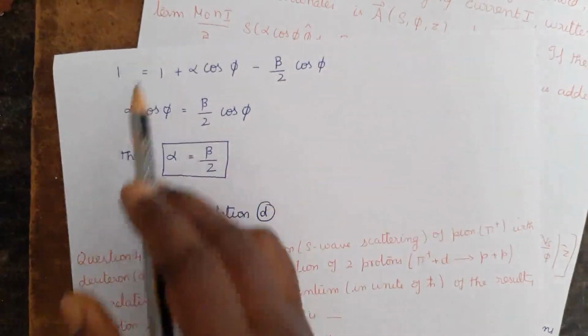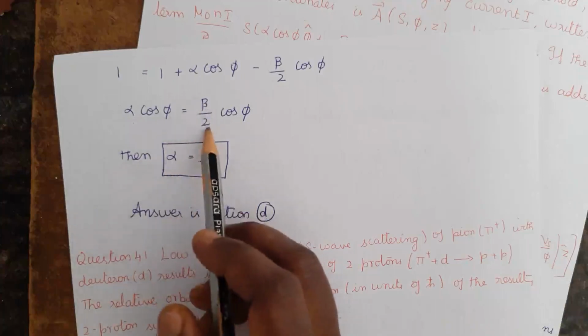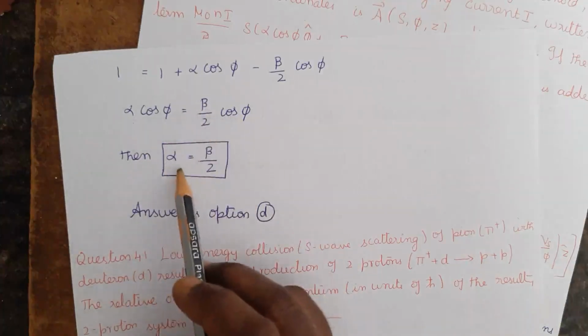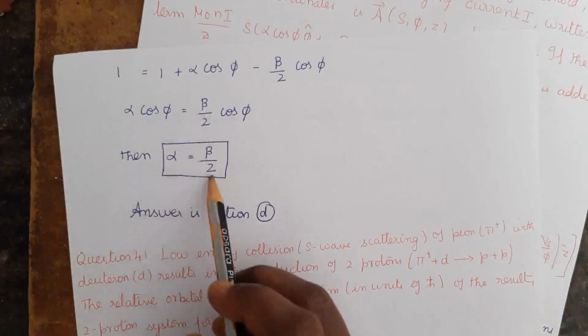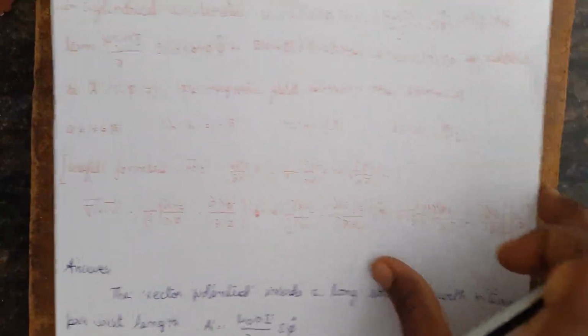So 1 and 1 will get cancelled off. Therefore, alpha cos psi is equal to beta by 2 cos psi. Then finally we will be getting alpha is equal to beta by 2. Therefore, the answer is option D.